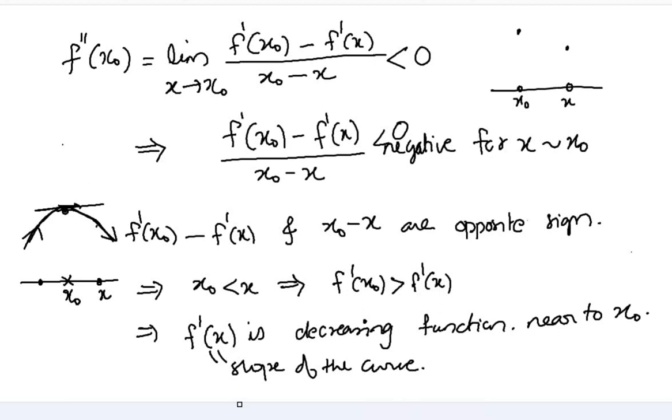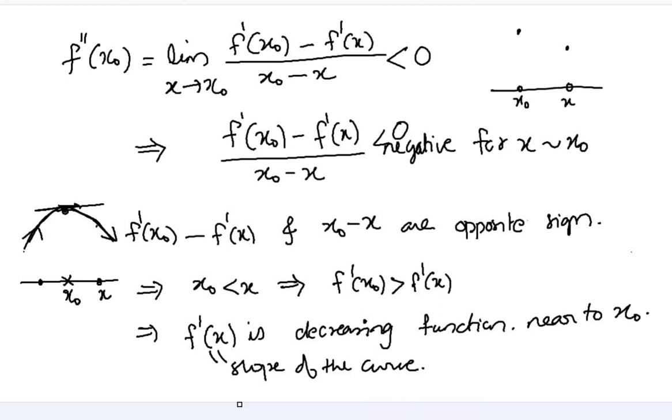Okay. So similarly, you can say that at a point x naught, a local minimum happens if it's a critical point or a stationary point, and f double dash x naught is positive. You can similarly do it like this. You assume that it is greater than 0, then both should be of the same sign. So that means f dash x should be an increasing function.